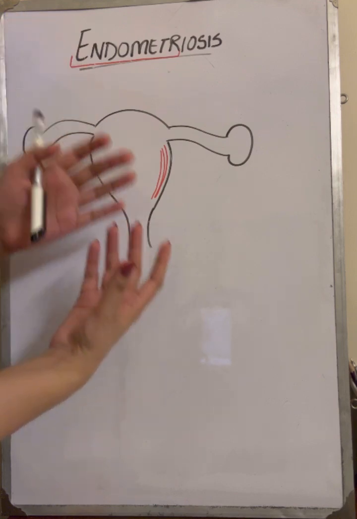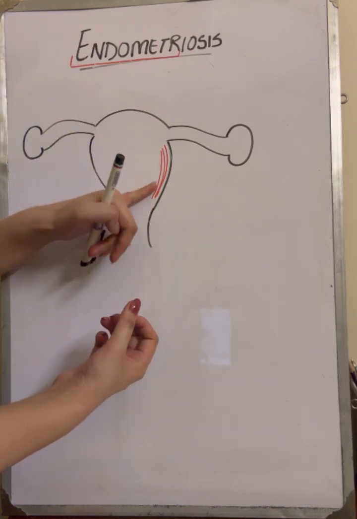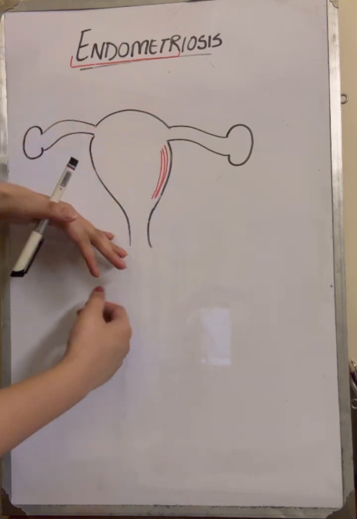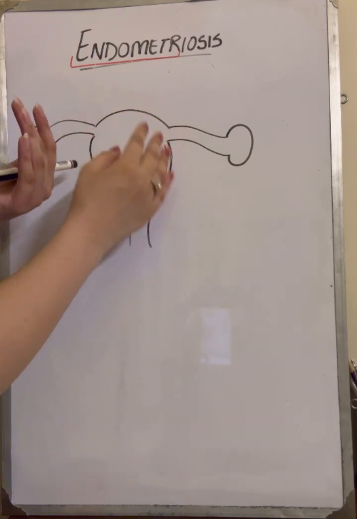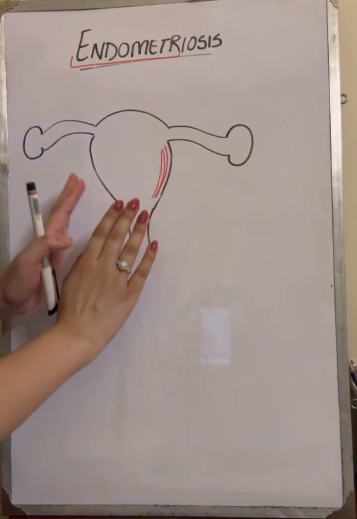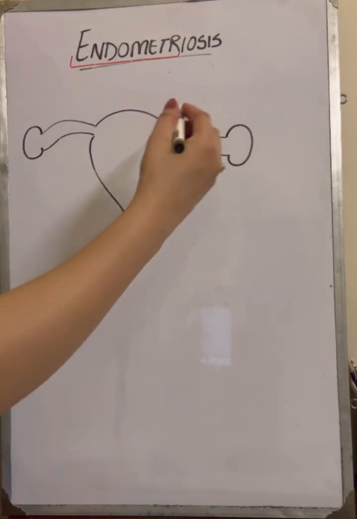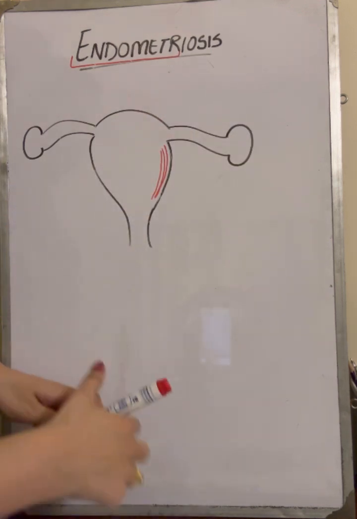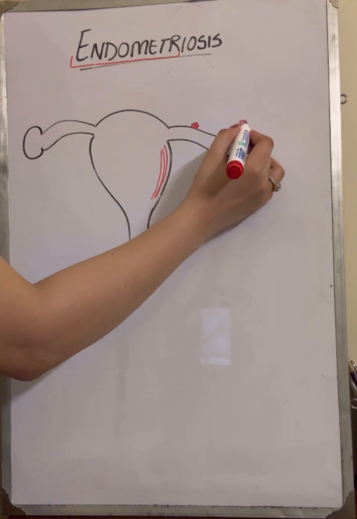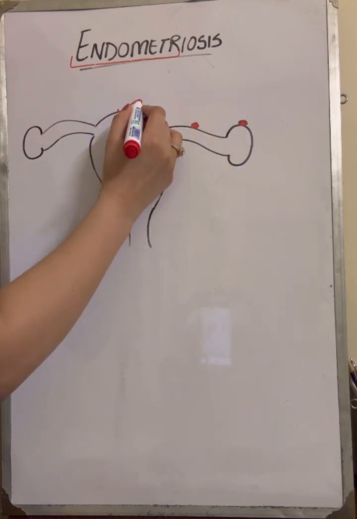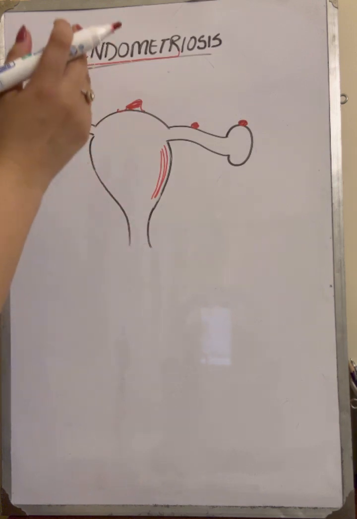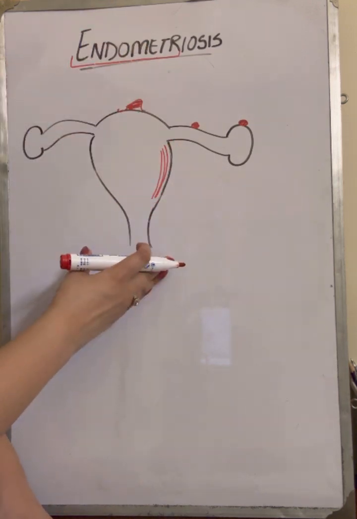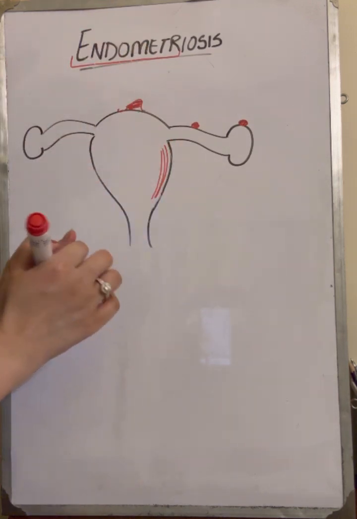It is basically a pathology in which this endometrium tissue, or this lining of the uterus, is formed elsewhere in the body. मतलब कि यूट्रस के अंदर तो प्रेजेंट होगी, मंथली ब्लीड करेगी, but if it is present elsewhere in the body, for example on your ovaries, on your fallopian tube, on the head of your uterus, in the peritoneum, in the pelvic region, anywhere, then it is known as endometriosis, right?